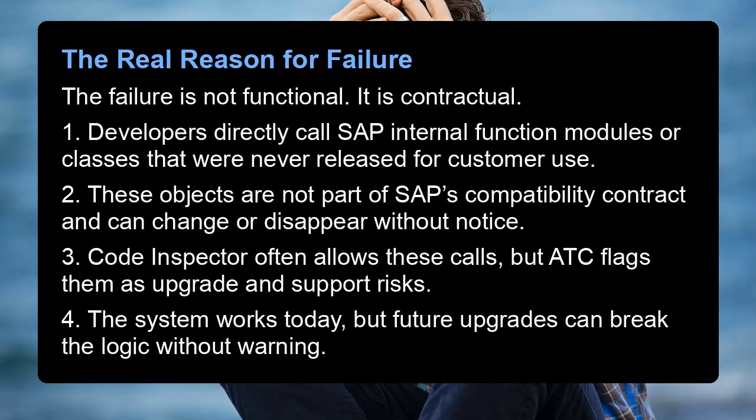The real reason for failure. The failure is not functional, it is contractual. 1. Developers directly call SAP internal function modules or classes that were never released for customer use. 2. These objects are not part of SAP's compatibility contract and can change or disappear without notice. 3. Code Inspector often allows these calls, but ATC flags them as upgrade and support risks. 4. The system works today, but future upgrades can break the logic without warning.